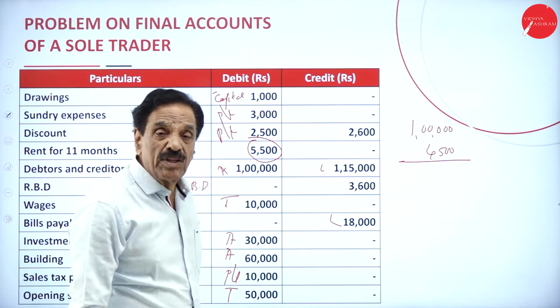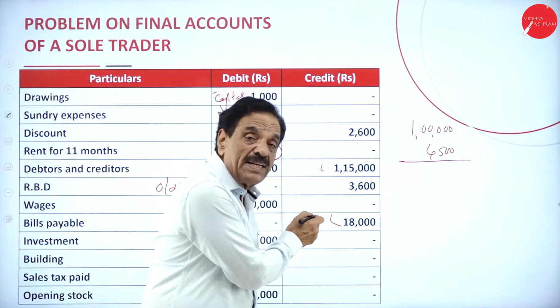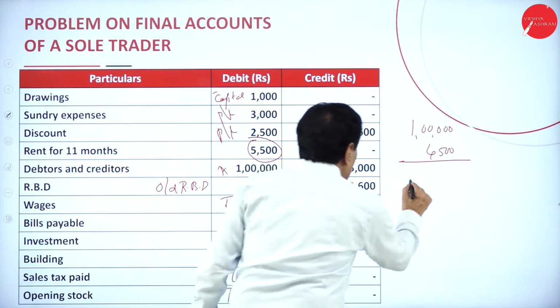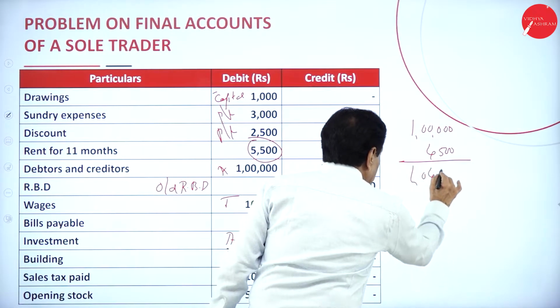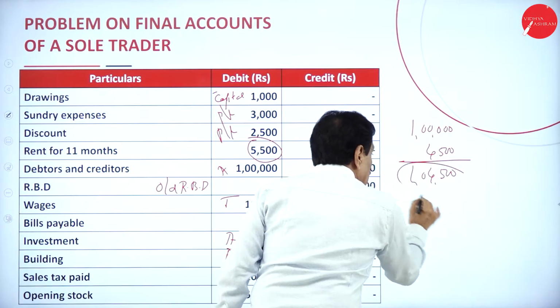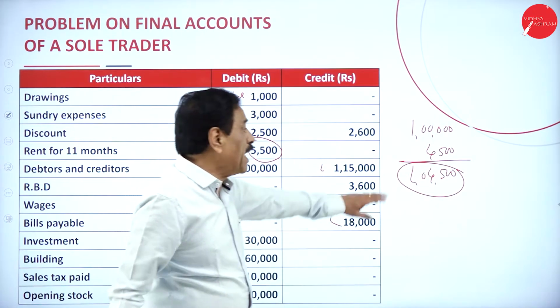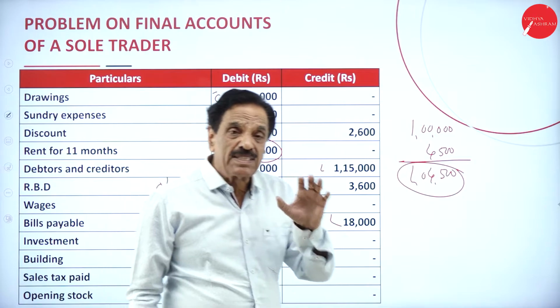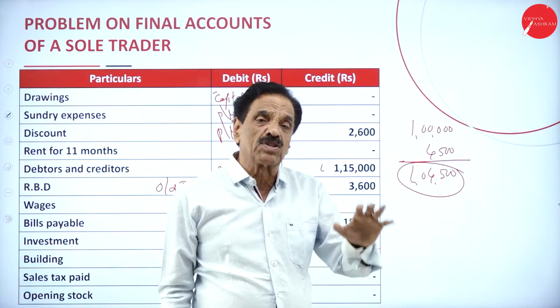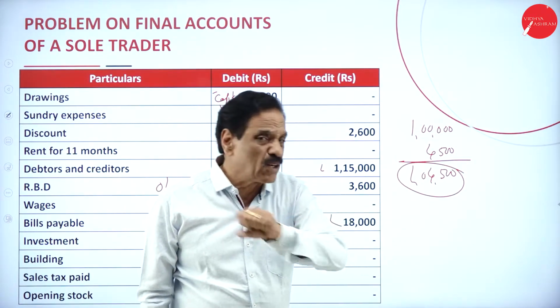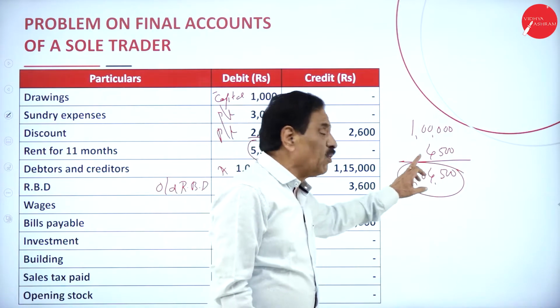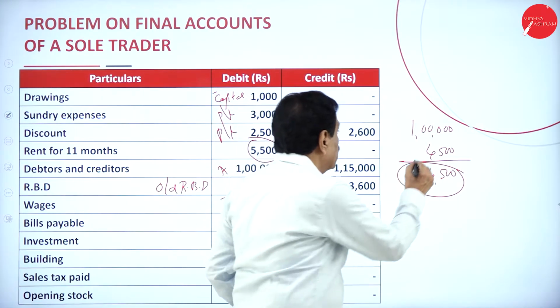Your customer, you have to receive how much? 1 lakh. Your bad debt is how much? 4,000. What is the total amount? 1 lakh 4,500. But how much is already irrecoverable bad debt, meaning the customer could not pay how much money? 4,500. Or we can say the seller could not recover how much money? 4,500. What is the balance to receive? 1 lakh.